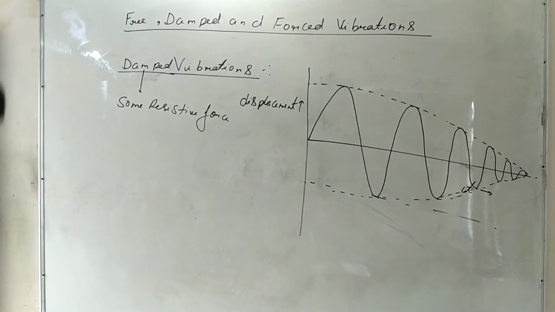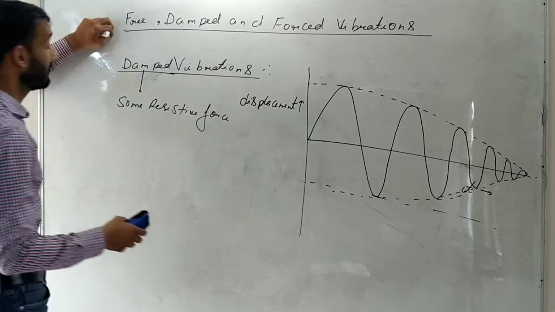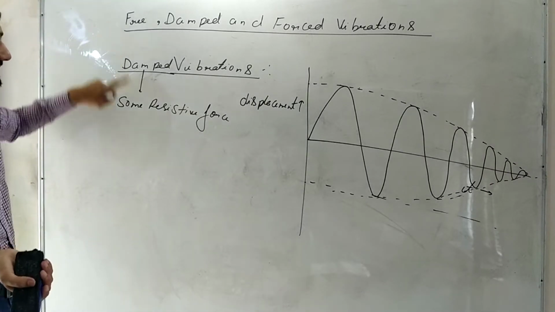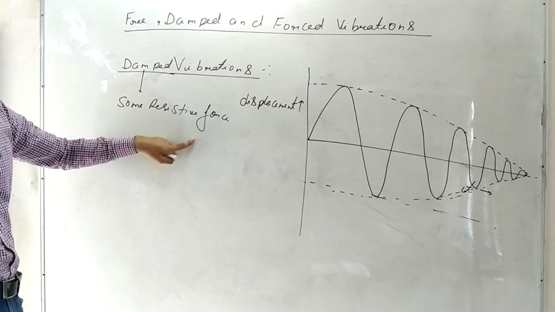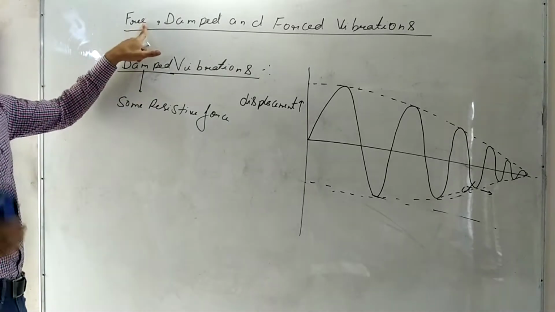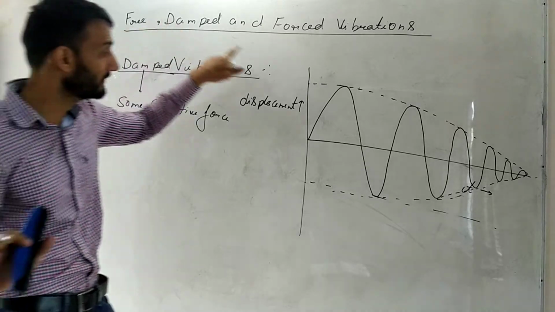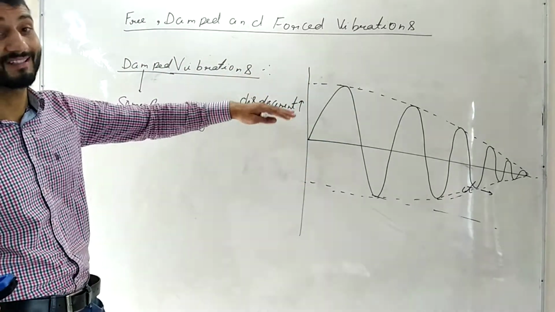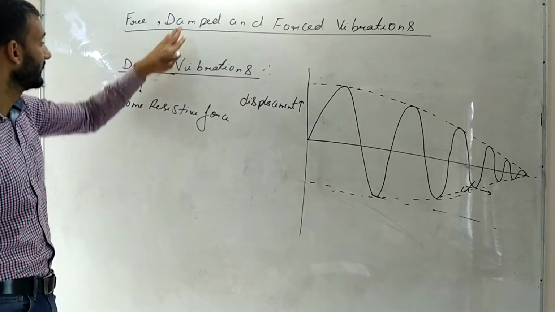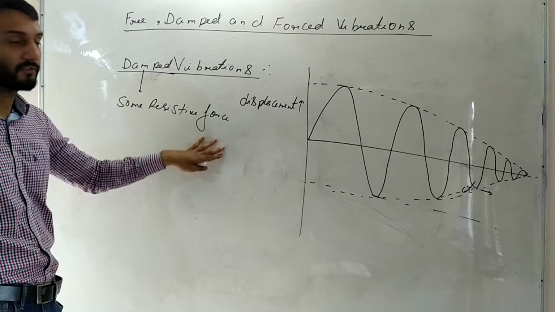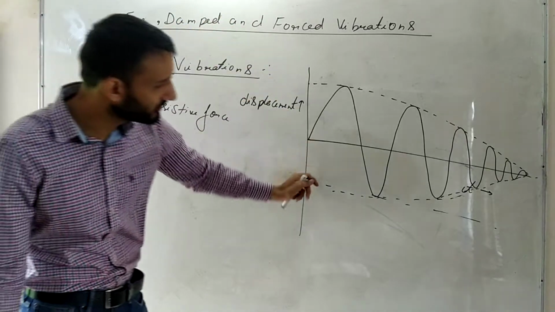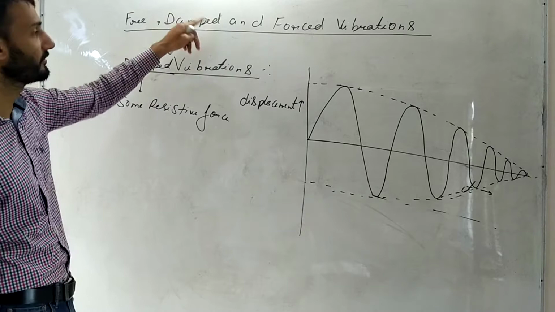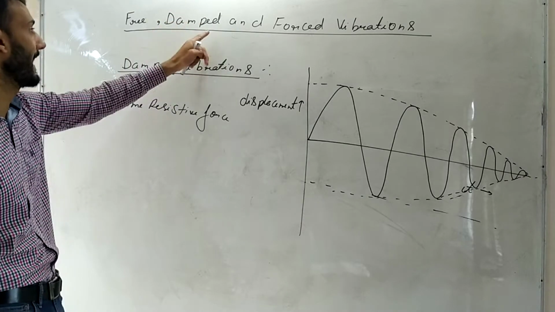Alright. And now the last one. Again I am repeating the first one. First one is no resistive force. So when there is no resistive force, there is no loss of energy. So amplitudes are going to remain the same throughout the motion. Damped vibrations: some resistive force is there, loss of energy is there, and amplitudes are going to die out. So I told you 3 points of difference between these two, free and damped.